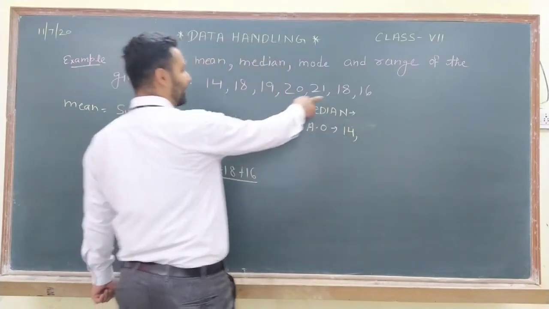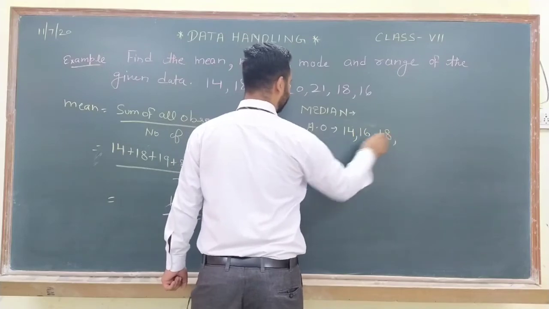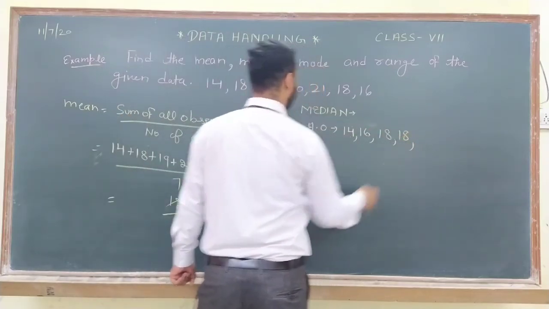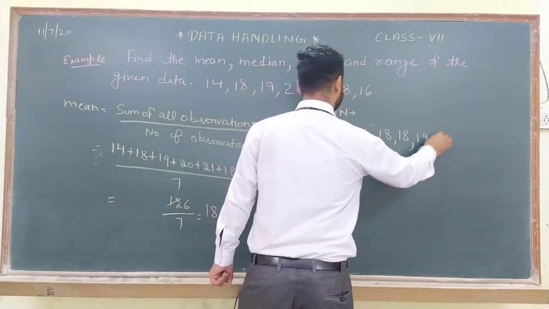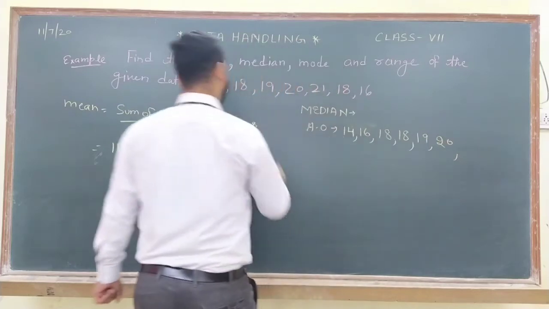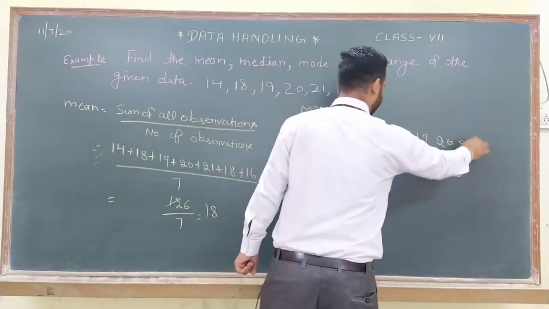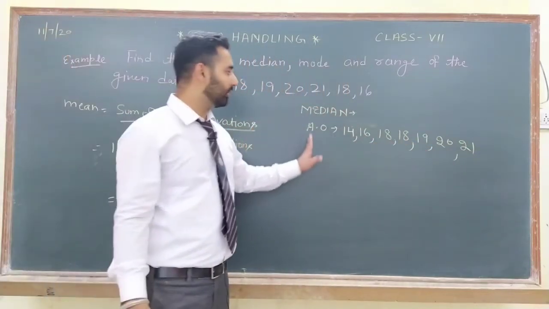After that 16. Then 18, again 2 times 18 we have. Next is 19. Then 20. After 20, 21 is there. So I have written all the numbers in ascending order.